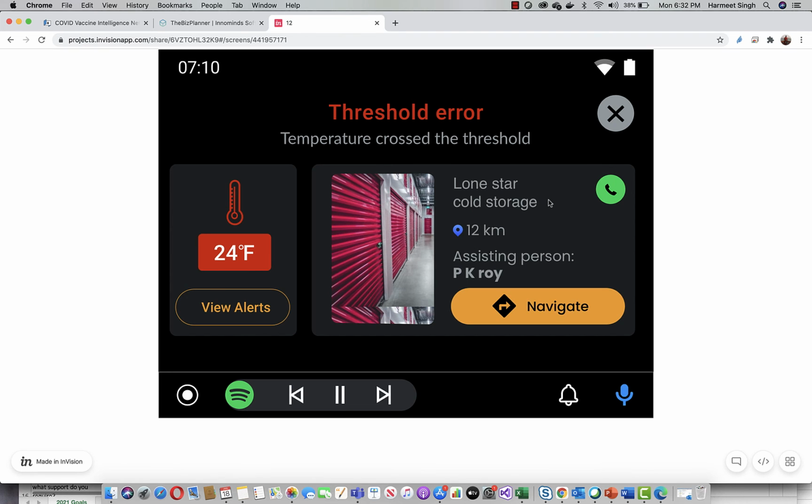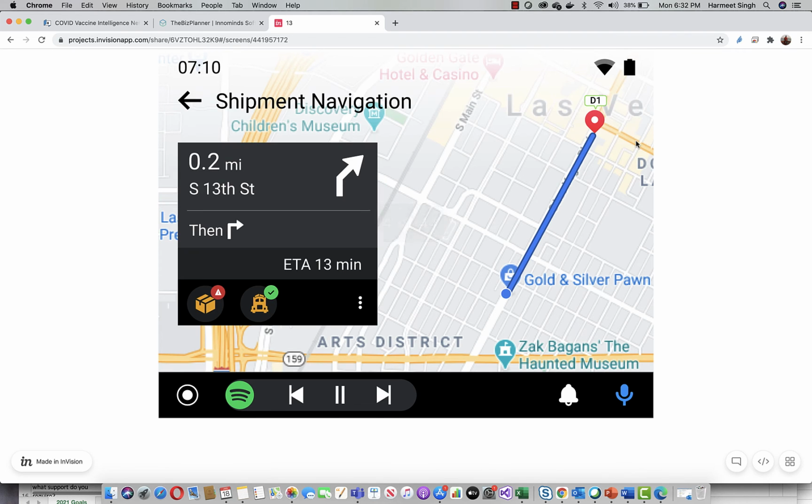At the same time, we are recommending that there's a Lone Star cold storage within a 12-kilometer radius, and this is the assisting person, Mr. PK Roy. So do you want to navigate there, to save your vaccines? You can just offload your vaccines there, because we don't know, there's probably an equipment malfunction, which is why your temperature is out of range. Okay, the driver can choose to ignore, but at the same time the admin also gets the same errors, right?